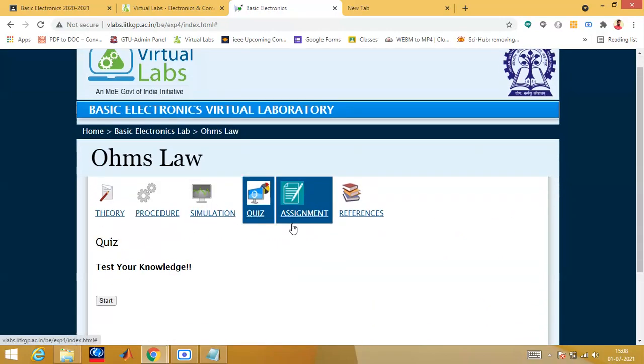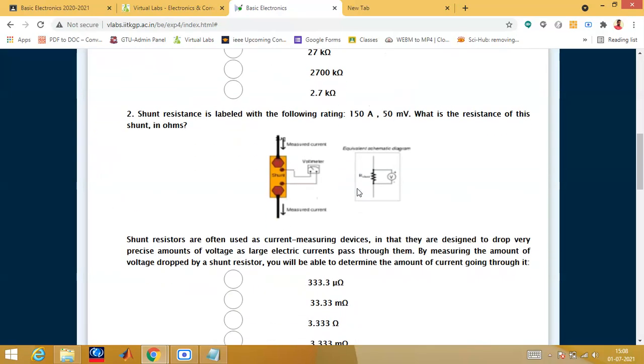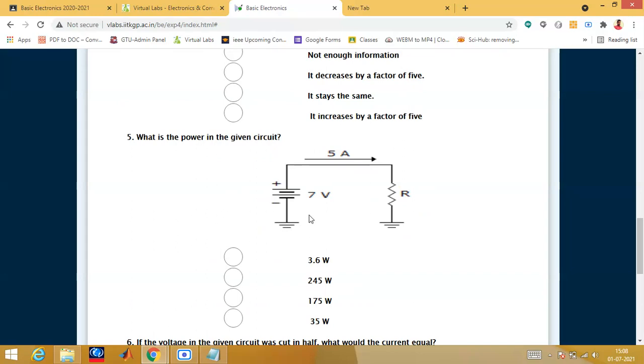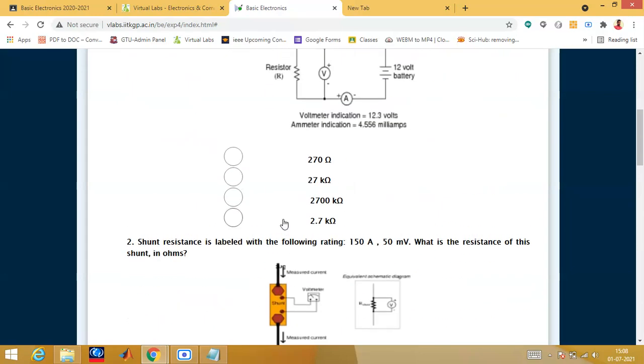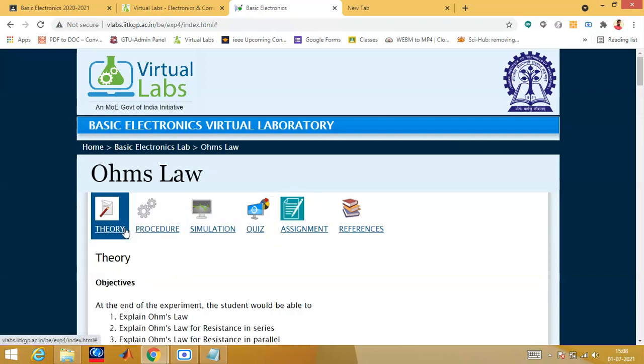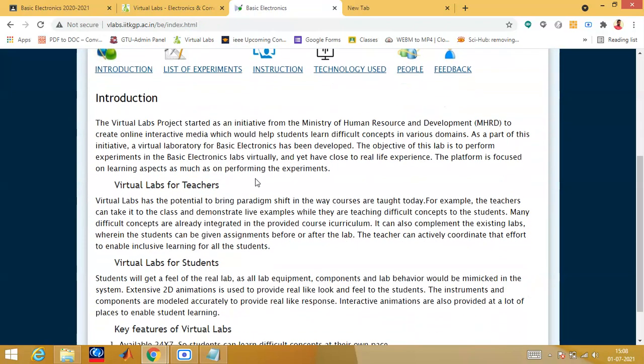Okay, you can take the quiz also. You just check this quiz, not difficult questions being given to you. For example, if resistance and current are given, what is the value of it. Simple quizzes like this are being given. Just read it, and then it would be very easy for you to do the concept. Just see the theory and quiz simulation. We have already done the demo of it, so it's a very simple thing.